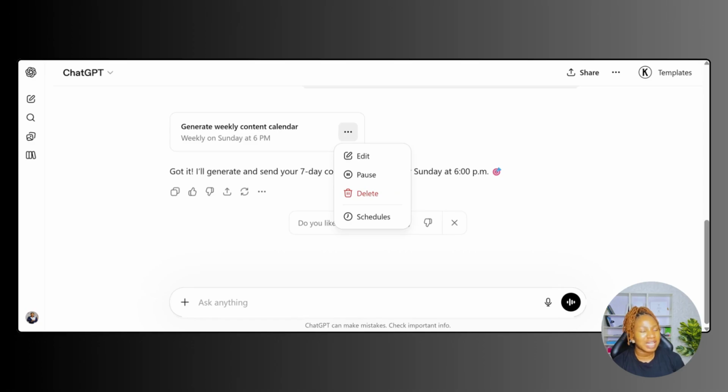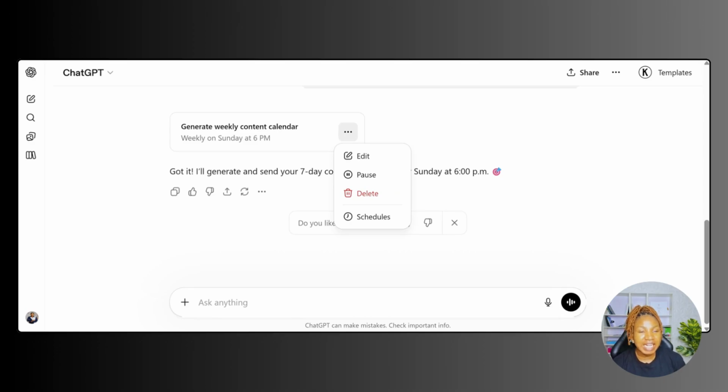There are a number of tasks you can schedule. I've shown you the ones I scheduled with ChatGPT. There are several things you can schedule with ChatGPT. Just send it on an errand. ChatGPT is at your service. It is not just a chatbot. I have stopped seeing ChatGPT as a chatbot. I now see it as a co-founder, as a partner, as a colleague, someone I can brainstorm with, someone I can send on an errand.